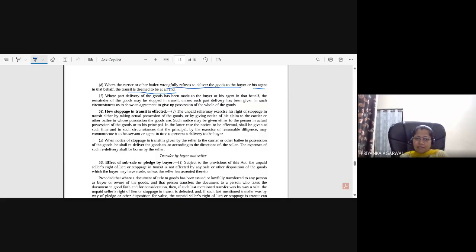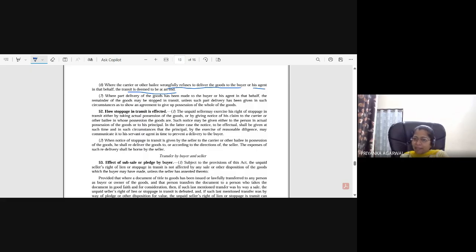I hope it is clear, or have you been confused by this statement? When is stoppage in transit not possible? Stoppage in transit is only possible when the goods are in the possession, right? In possession of whom?